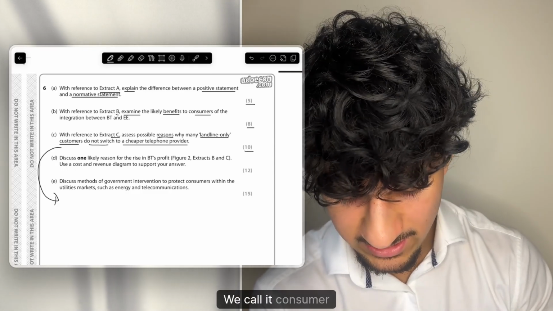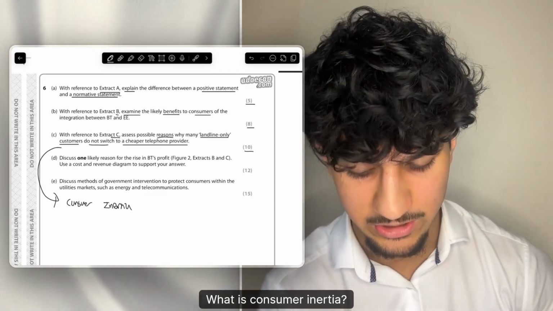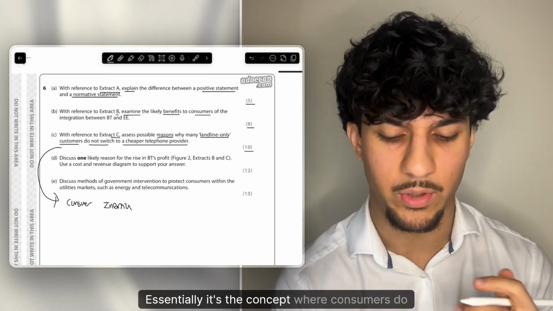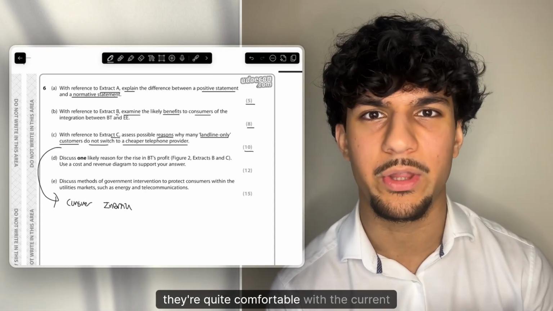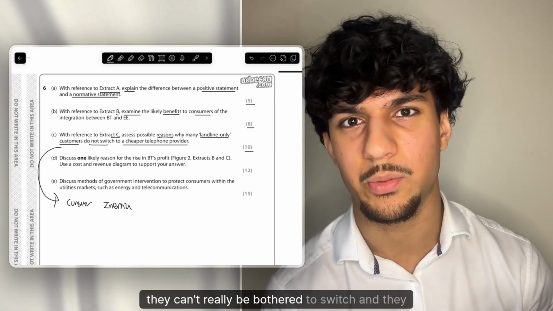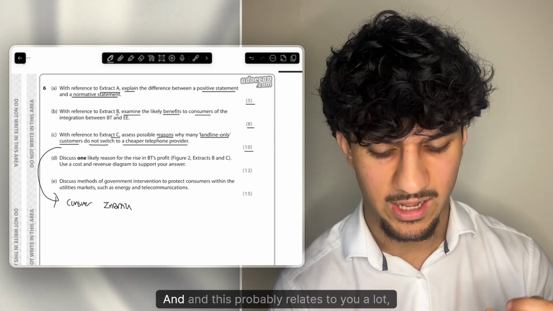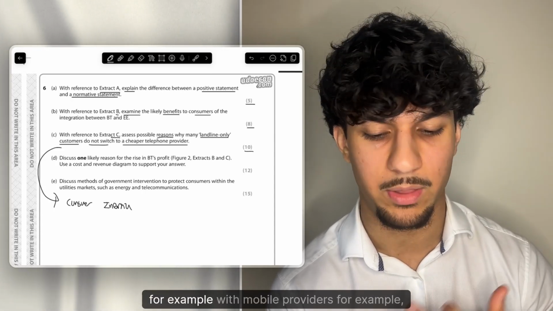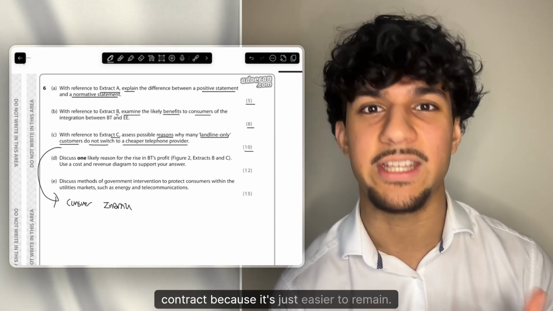economics. We call it consumer inertia. What is consumer inertia? Essentially, it's the concept where consumers do not switch to cheaper providers. Essentially, they're quite comfortable with the current provider. They can't really be bothered to switch, and they overestimate the cost of switching or how hard it is to switch. And this probably relates to you a lot, for example, with mobile providers. For example, no one really switches unless you're out of contract because it's just easier to remain.